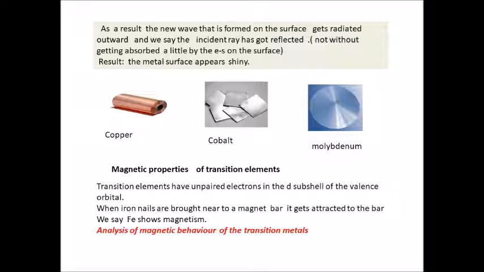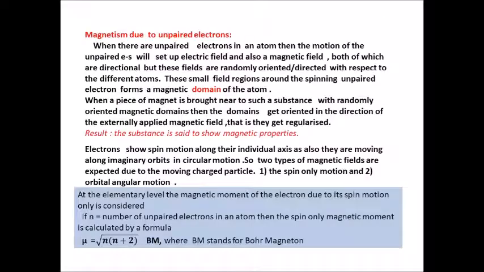Next, the most important property of these transition metals is their magnetic properties. Transition elements have unpaired electrons in the d subshell of the valence orbital. When iron nails are brought near a magnet, we see that the iron nails get attracted to the magnetic bar, and we say iron shows magnetism. What is all this due to? Now, magnetism is due to the unpaired electrons.